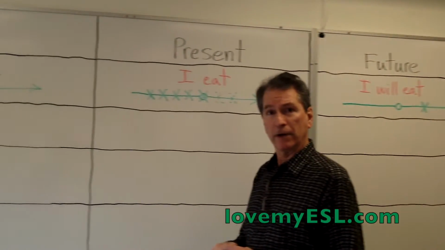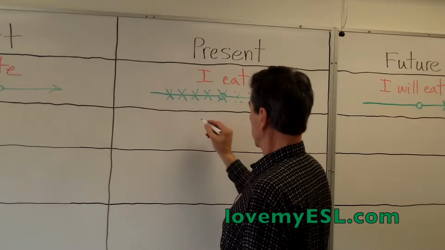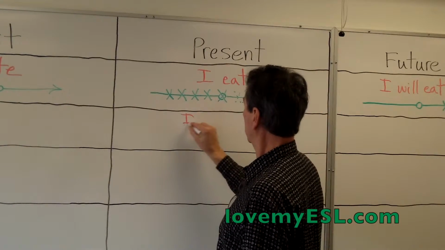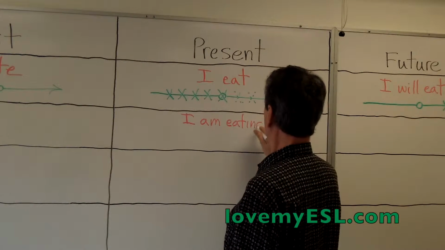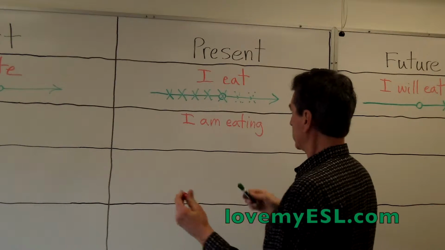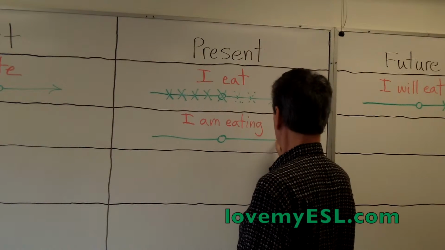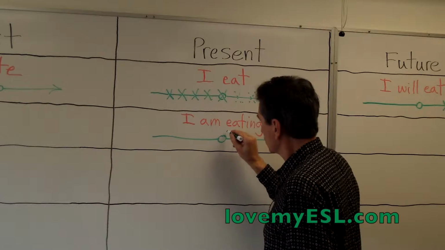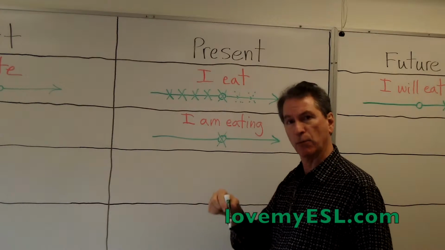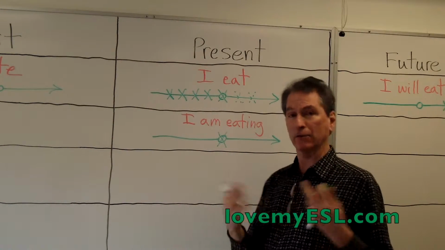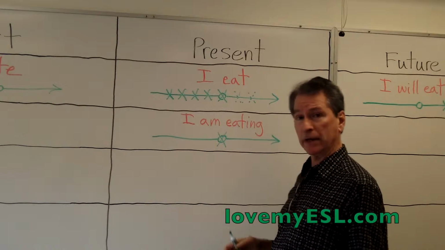The fourth English verb tense is the present continuous. I am eating. I-N-G. I am eating. On the timeline, that looks like this. Past, present, future. I am eating is right now. It's happening as I am talking right now in this moment. I am eating a banana. Well, of course, that's not true. I don't have a banana with me. But if I did, I could say, I am eating a banana.